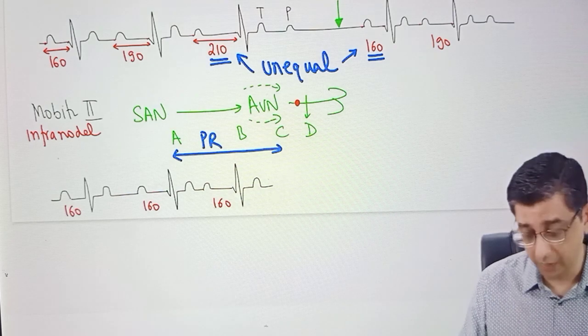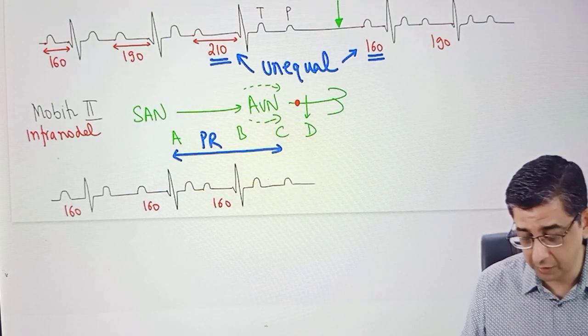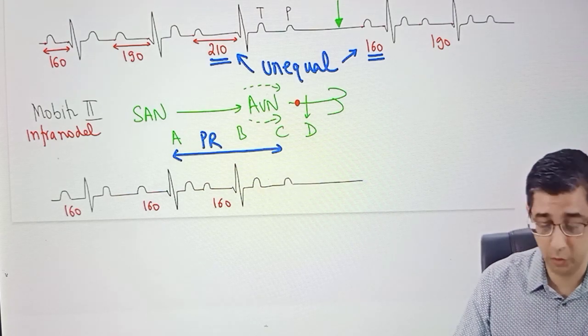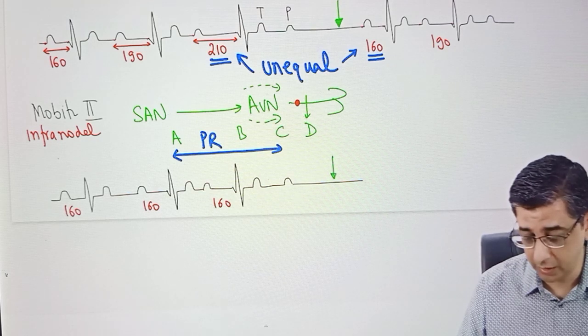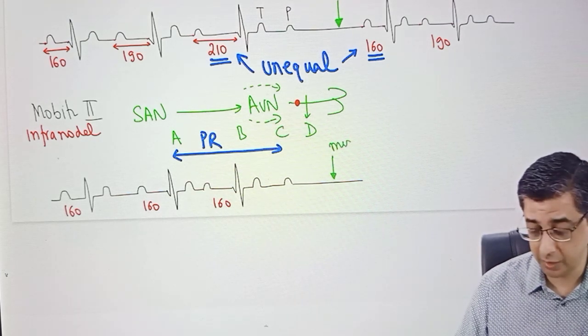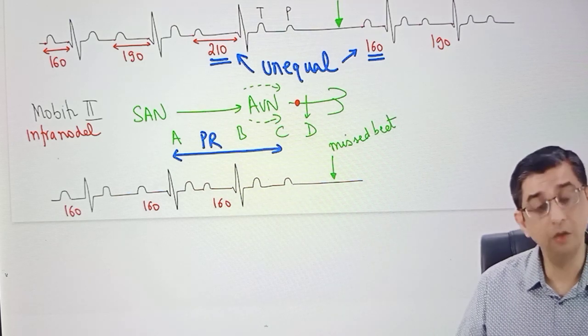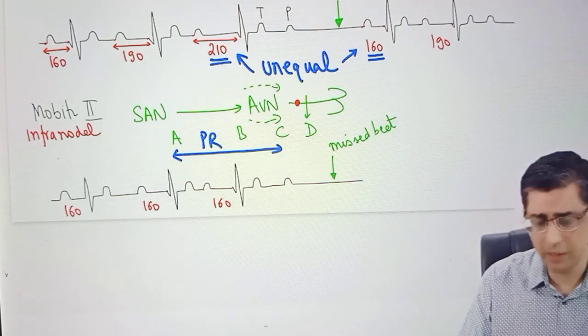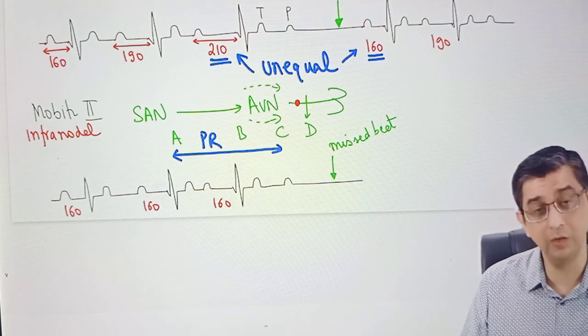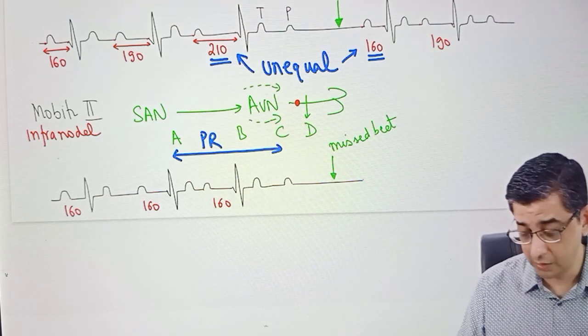No problems. But then you will notice that there is a P wave, and then you're waiting. There is no QRS complex. And if the examiner is kind enough, he might actually give you a vertical black arrow highlighting the area of the missed beat. And even at this point, the patient might volunteer information. The doctor has started feeling dizzy again, because the bundle of His is exhibiting very erratic behavior. Sometimes it conducts, but sometimes it's not conducting. Because of this, there would be a sudden dropped beat occurring in this patient. And then once again, the rhythm will be reset.